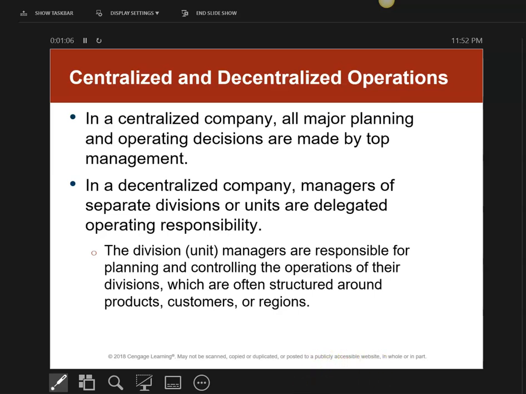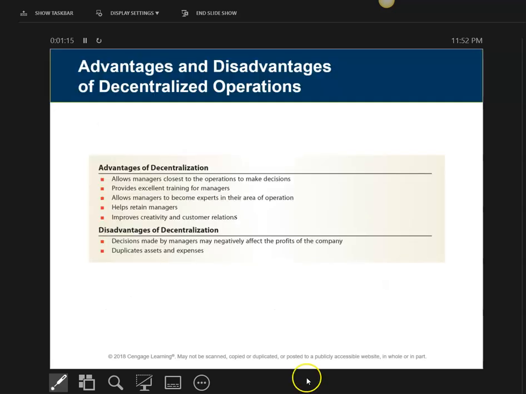For the most part, we're going to look at how we look at the revenue and the cost for each division, and we're going to focus on decentralized operations. So here are some advantages and disadvantages of decentralization. As you notice, there are more advantages than disadvantages. I don't focus on this when it comes to testing, but basically the biggest advantage of decentralization is it allows the people who are closest to the actual situation or the actual processes to make the decisions.